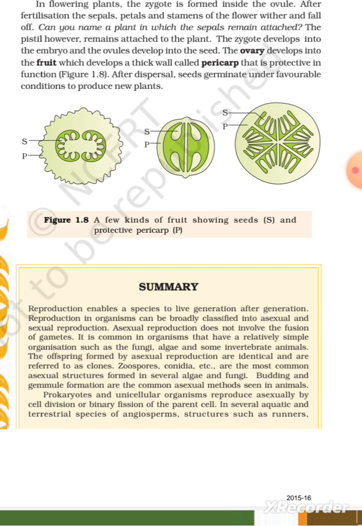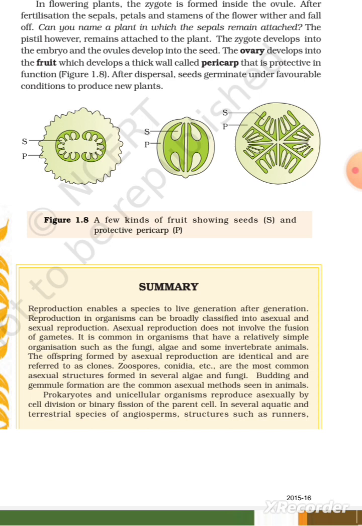In flowering plants, the zygote is formed inside the ovule. After fertilization, the sepals, petals and stamens of the flower wither and fall off. Can you name a plant in which the sepals remain attached? A pistil, however, remains attached to the plant.